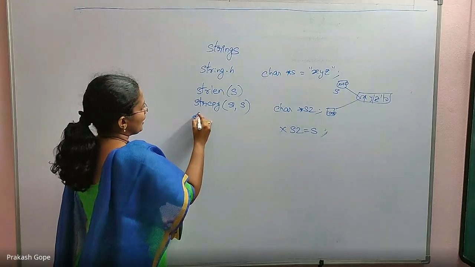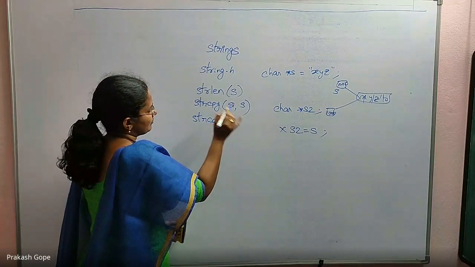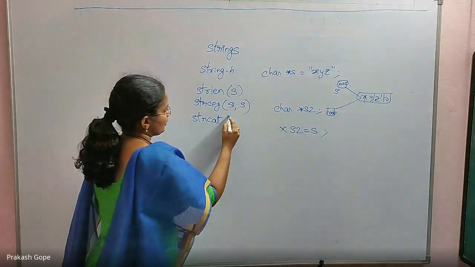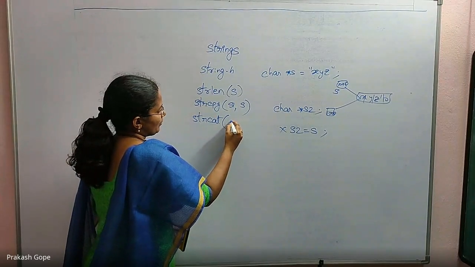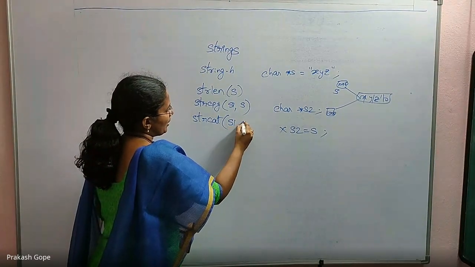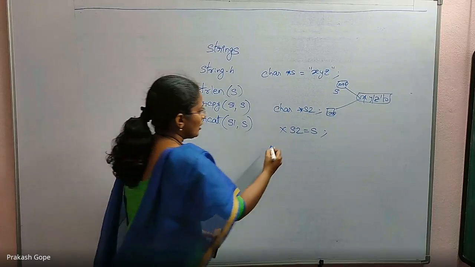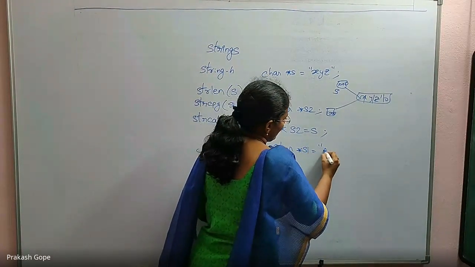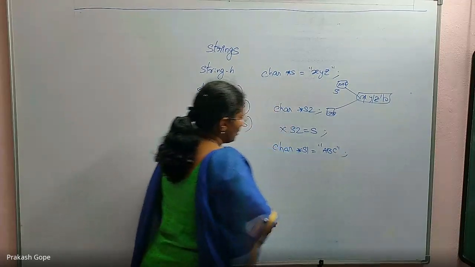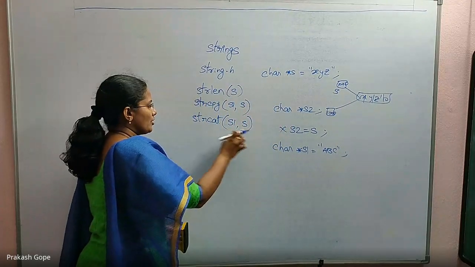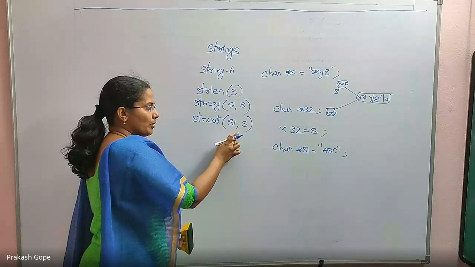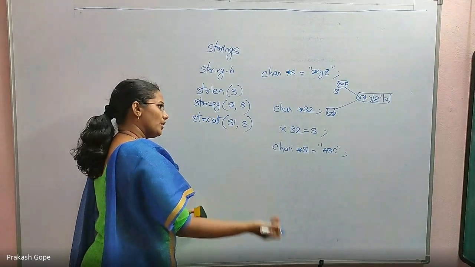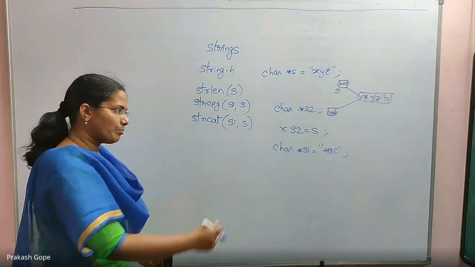Then string concatenation, strcat. For example, s1 comma s. Already s1 is ABC, and s is XYZ. If I execute this strcat of s1 comma s, at the end of s1, the characters of s are also appended.